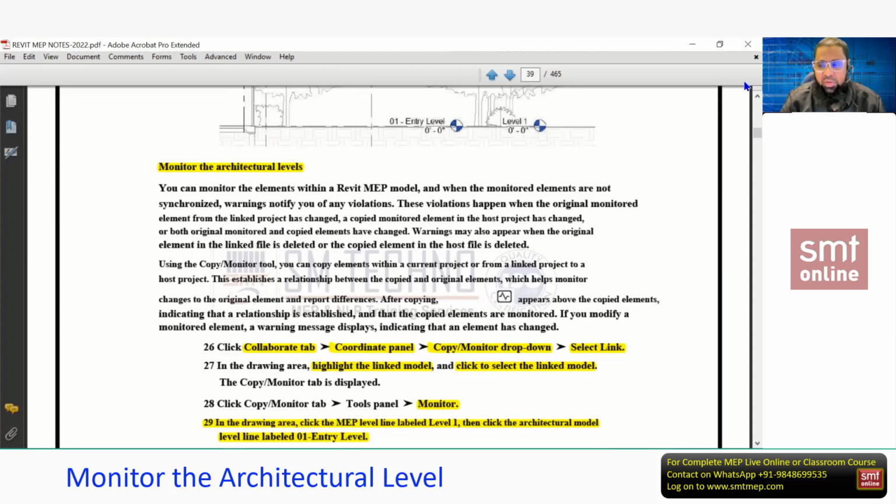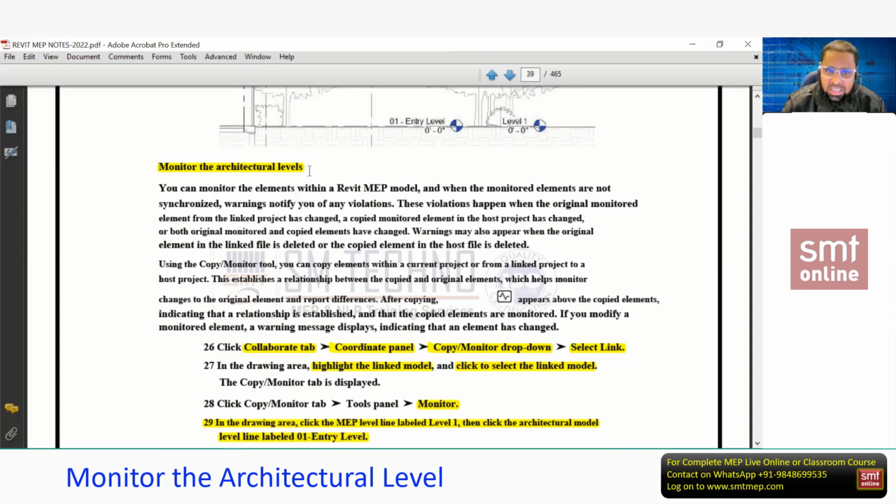Say 12 feet, in a small villa project for example, and according to 12 feet we'll set the services. At the time of design only, the construction is not done. Initially we got the level from the architect, say 12 feet, the bottom of slab. But later they changed it to say 11 feet. So it will affect all the services levels, no? For that, we require quick information from the architect if there is any change in the level from the architectural side. And this can be done by monitoring the architectural level.